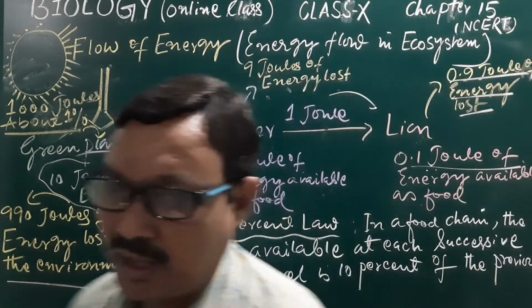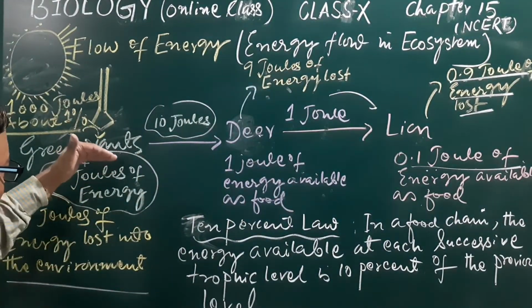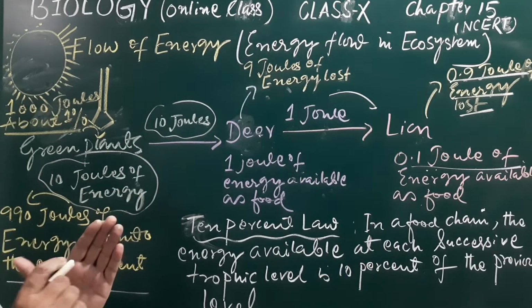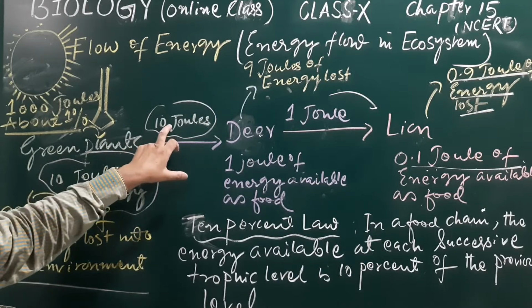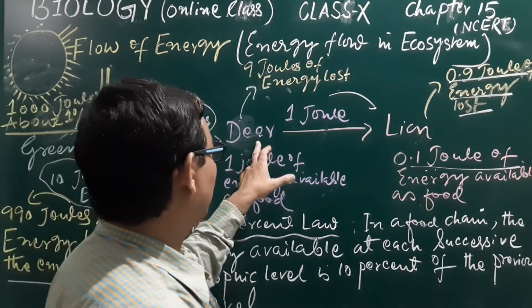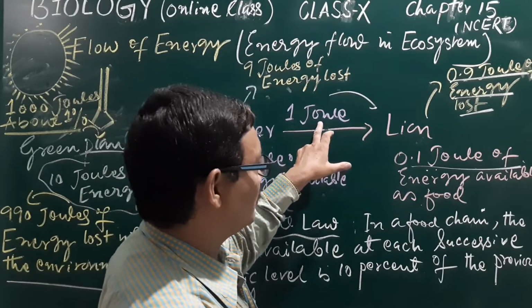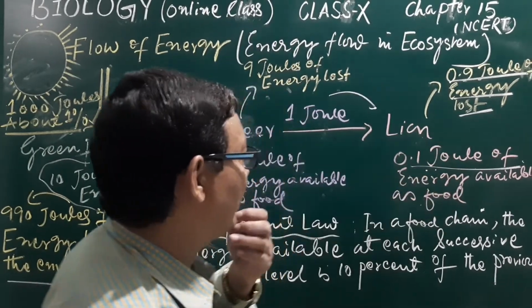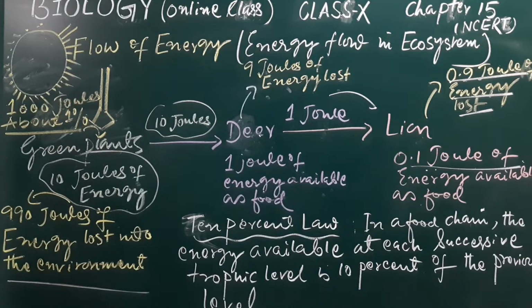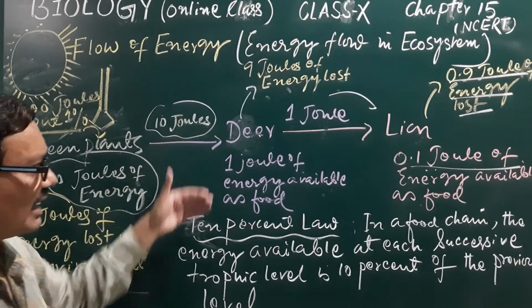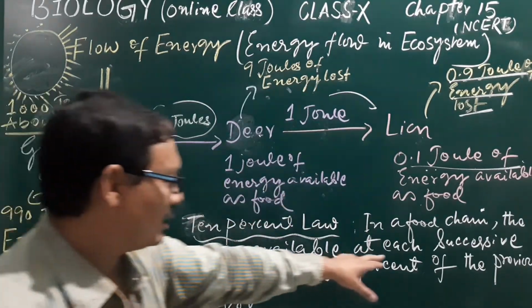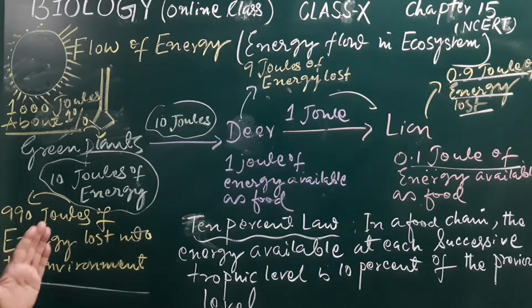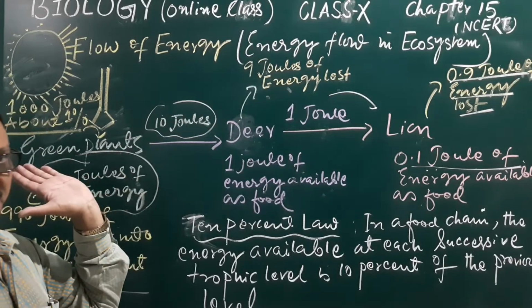That means after the preparation of the food materials, the food particles present within the plants will give 10 joules. Similarly, from the flesh of the deer, it will get 1 joule, and from the lion's body, only 0.1 joule of energy will be available. That means it has established the 10% law. In a food chain, the energy available at each successive trophic level is 10% of the previous level. So here is the 10% law.